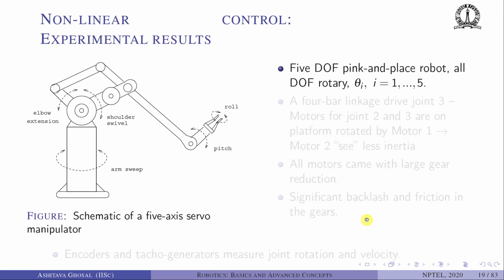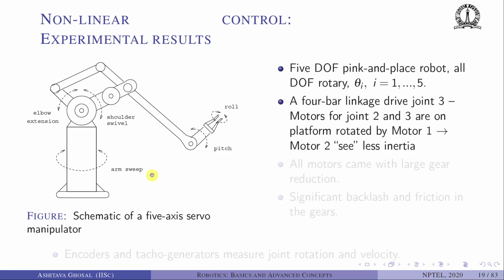Now let's look at nonlinear control for an actual robot. So I am going to present to you some experimental results on nonlinear control. Okay, so this was a robot on which my two students worked a long time back. So the robot is a 5-axis servo manipulator. So where are the 5 axes? There is one joint, one motor which is in the vertical direction. Then there are 2 motors which are located in the same plane here. One is for elbow and one is for shoulder rotation. So this is called elbow extension and this is shoulder swivel.